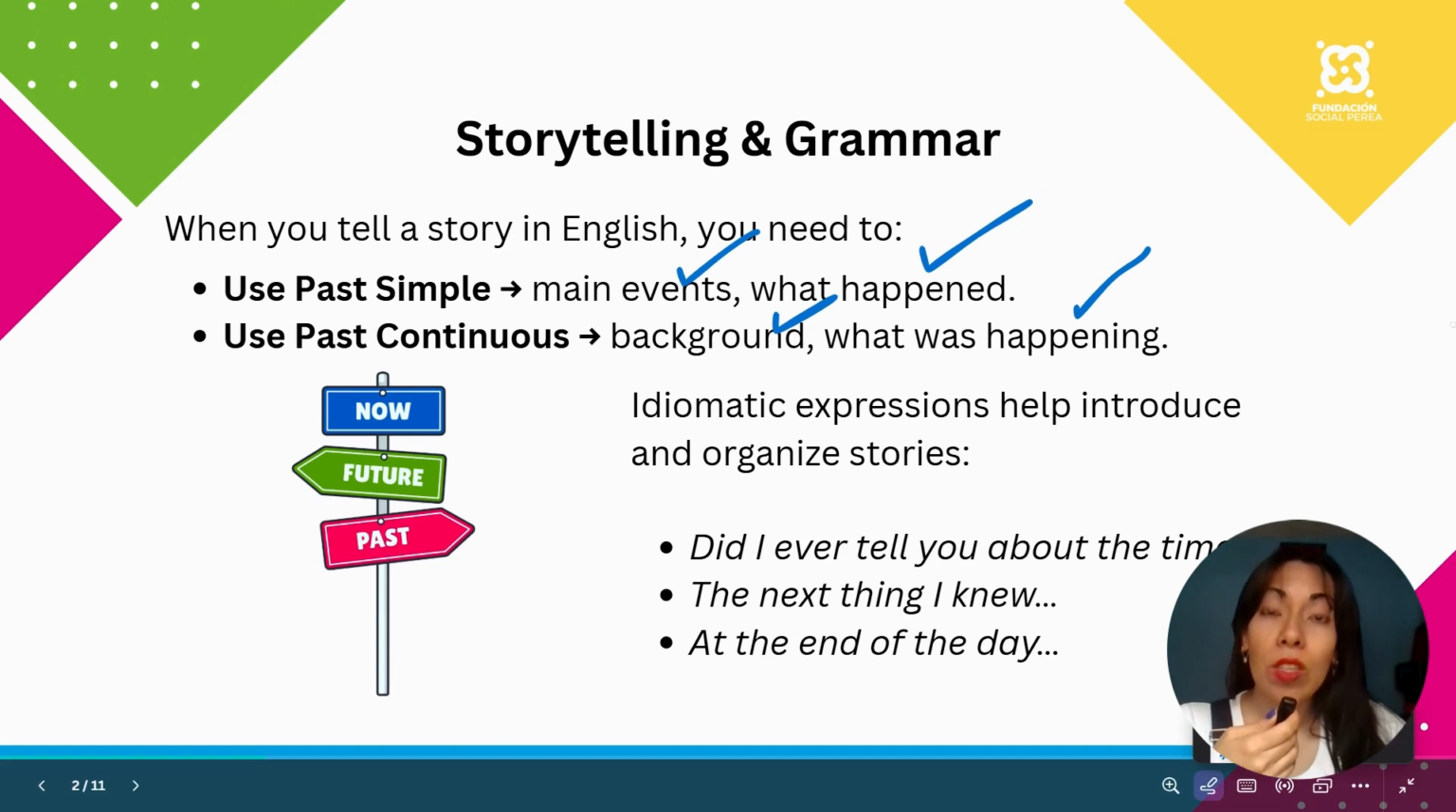Remember that you are going to find some expressions in this unit that you can apply for storytelling too. For example, like the question that you see over here: Did I ever tell you about the time? And here you can fill in to complete with the idea that you consider right. The next thing I knew, and you continue your narrative in this case, or at the end of the day, for example, this one could be really useful for concluding a story too, and you mention what happened.